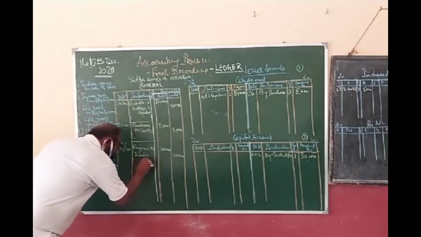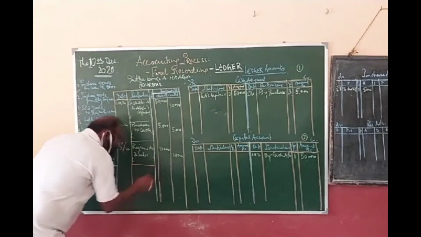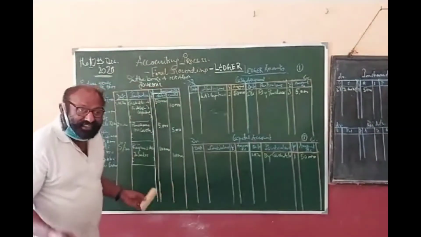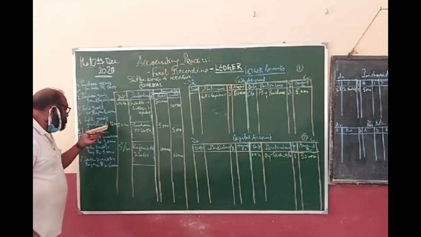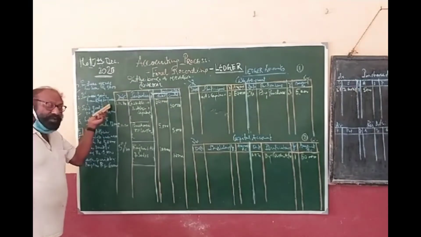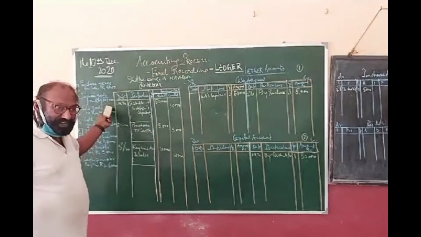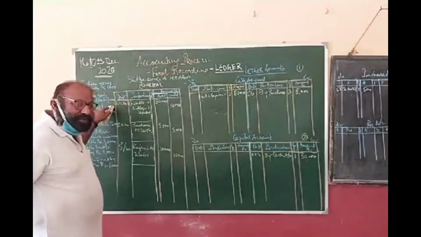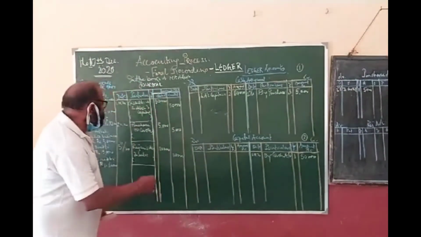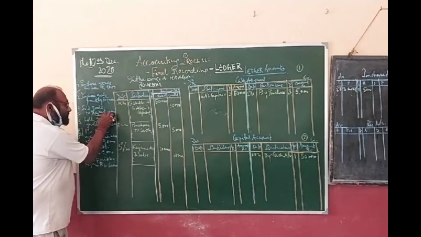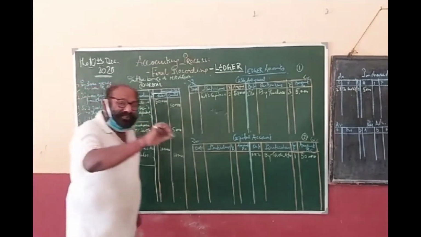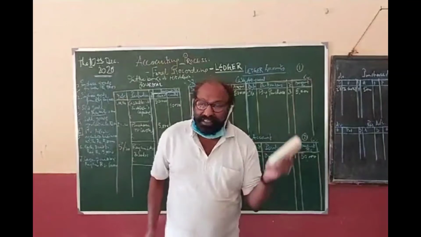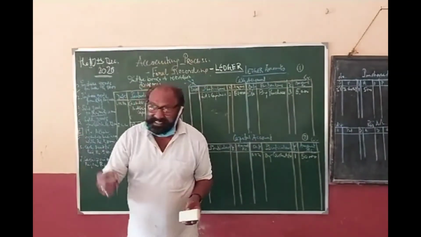Now think, the narration would be being the goods sold, in which cash or credit? It is on credit. It is not written over here whether it is for cash or on credit, but only the name of the person is given. When neither cash nor credit is written, but the name of the person is given, it should be taken as a credit transaction.